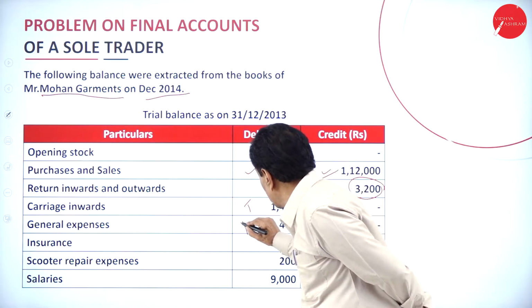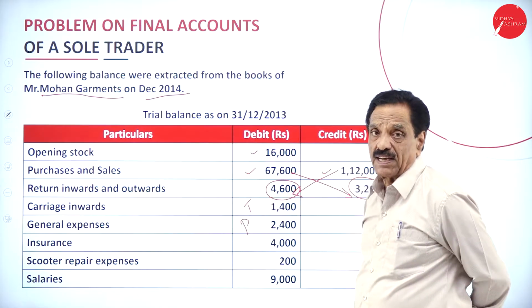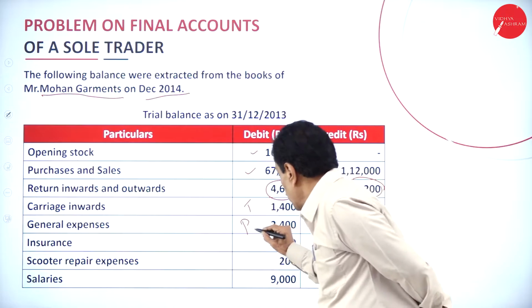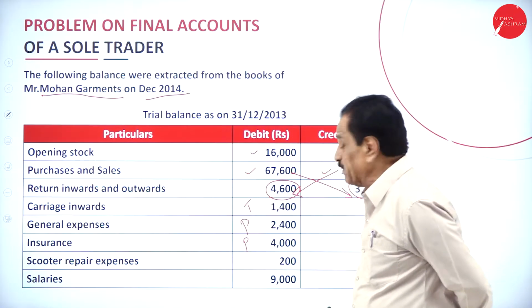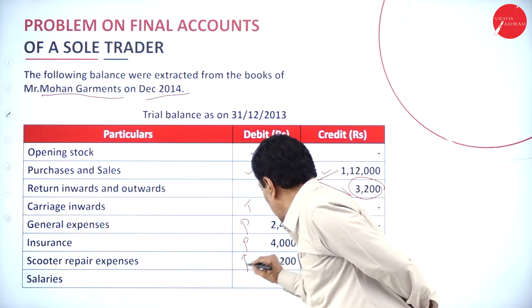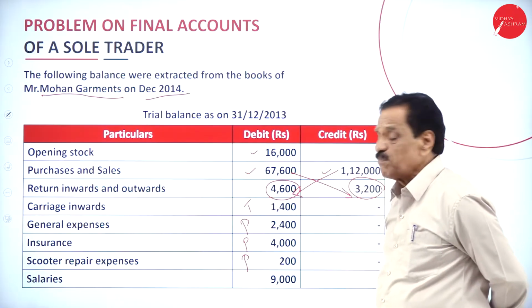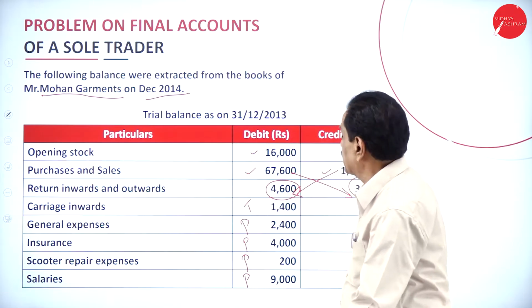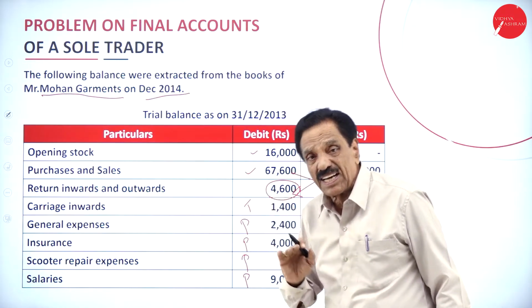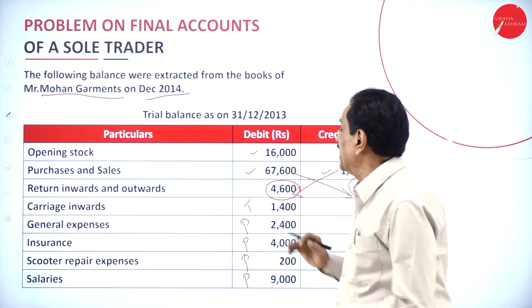General expenses, profit and loss account, debit side. Insurance, profit and loss account, debit side. Scooter repair expenses, profit and loss account, debit side. Salary, profit and loss account, debit side. All are expenses; one is directly connected, another indirectly connected.